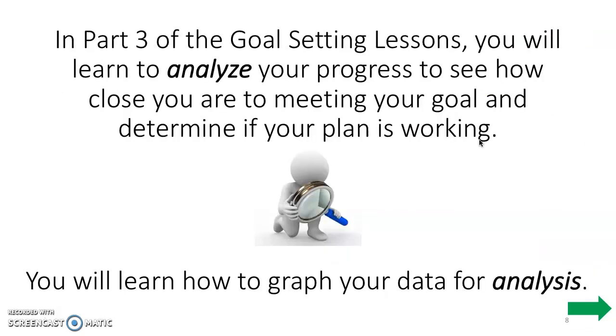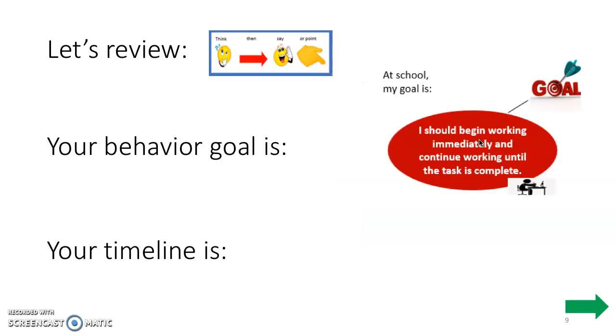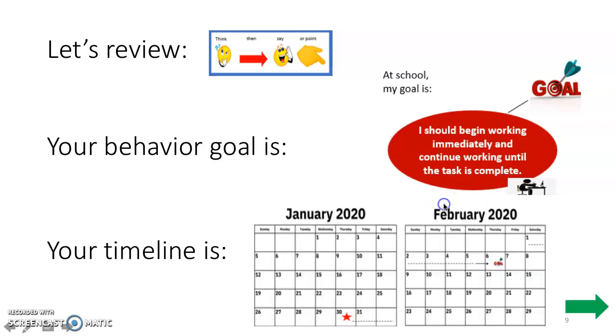Awesome. So in part 3 of the goal setting lessons, you will learn to analyze your progress and see how close you are to meeting your goal and determine if your plan is working. You will learn how to graph your data for analysis. So let's review first. Your behavior goal is, read it with me, I should begin working immediately and continue working until the task is complete. And your timeline started January 30th, and we've been doing some training and we've been doing some adjusting as we go along to make sure that you're successful using your tool.